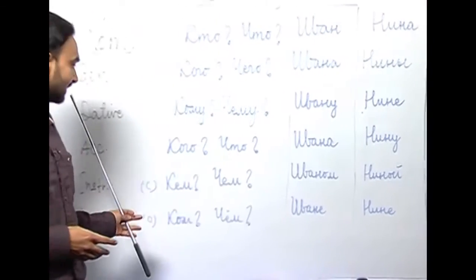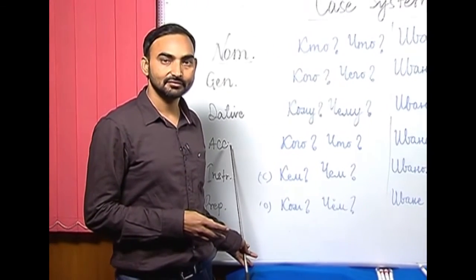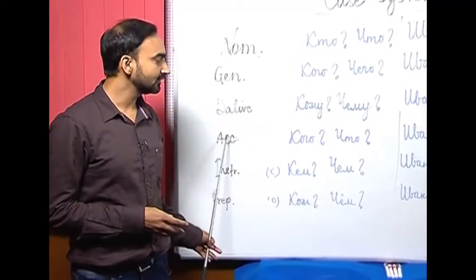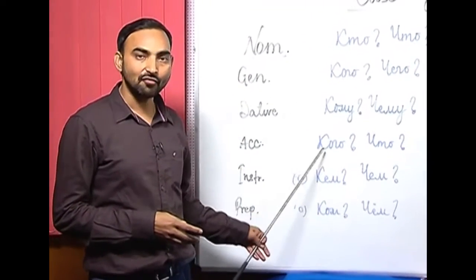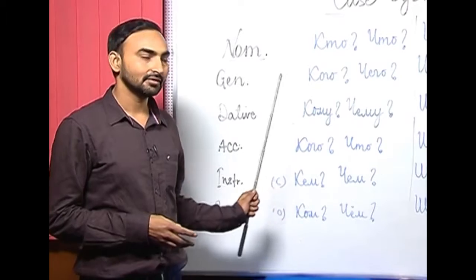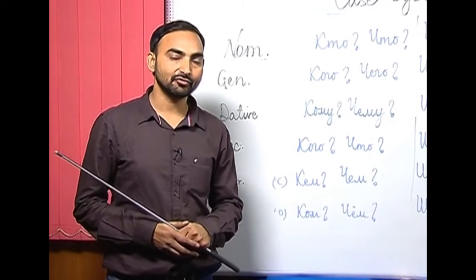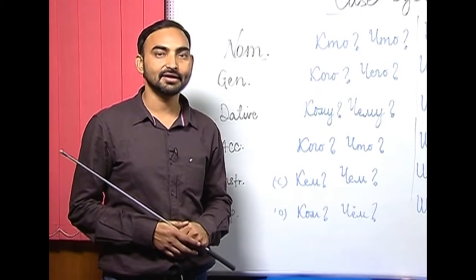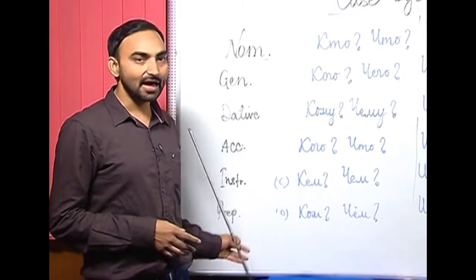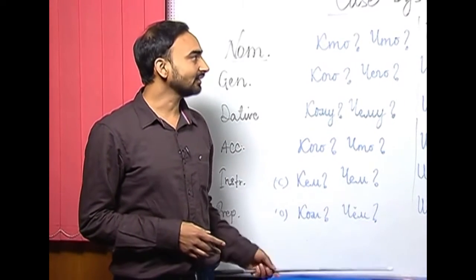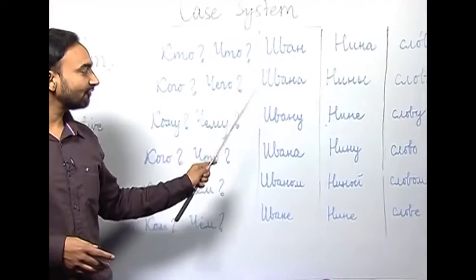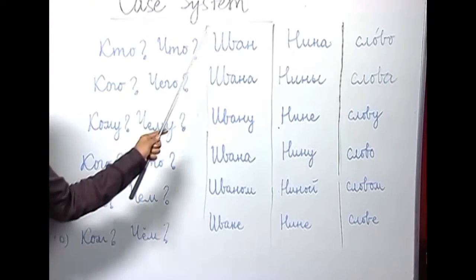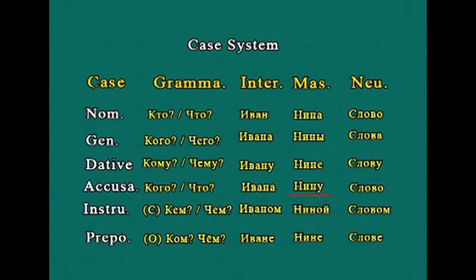The next case in Russian is accusative case. Accusative case answers the questions kavo and shto, and the grammatical function it performs is direct objects. So, the direct objects of a sentence are described with the help of accusative case of nouns. Let us again see the form of Ivan in accusative case. It becomes Ivana, Nina becomes Ninu and Slova remains Slova.